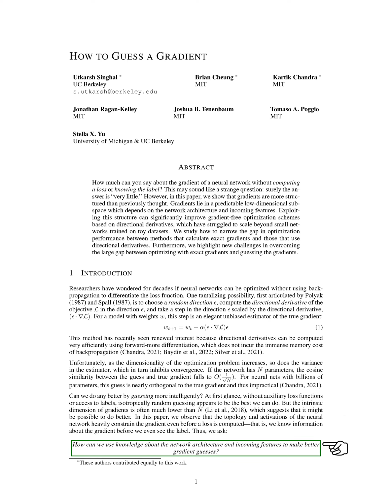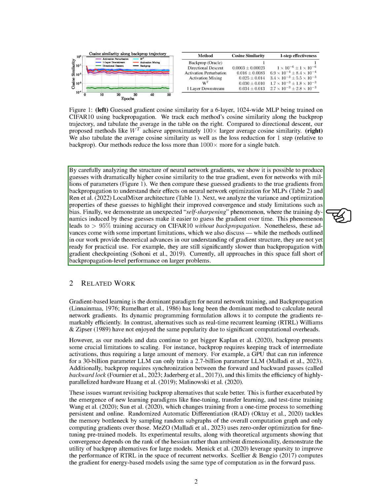This leads us to ask, how can we use what we know about the network architecture and incoming features to make better gradient estimates? By carefully examining the structure of neural network gradients, we show that it's possible to produce estimates with much higher similarity to the true gradient, even for networks with millions of parameters. We then compare these estimated gradients to the true gradients from backpropagation to understand their effects on neural network optimization for MLPs and local mixer architecture.